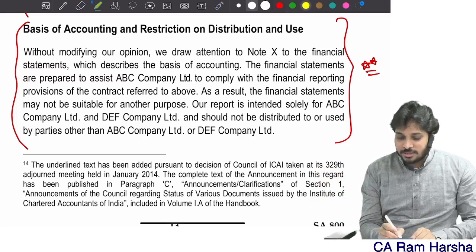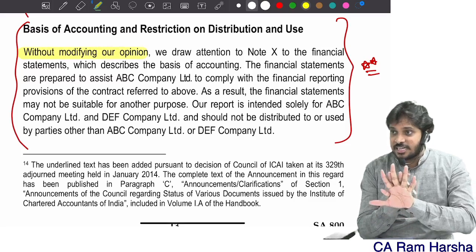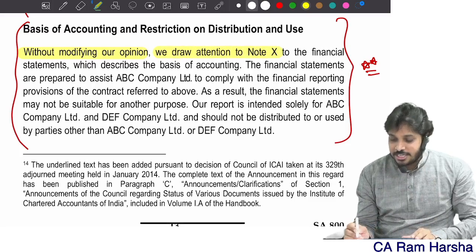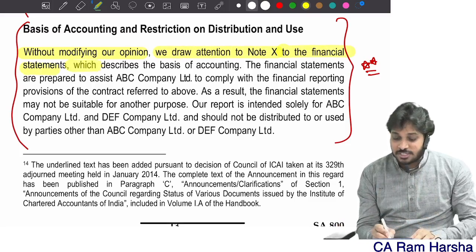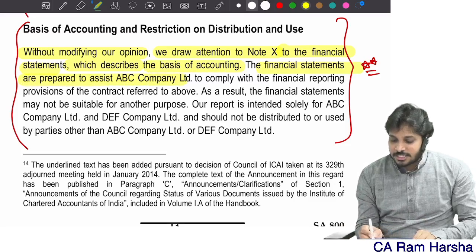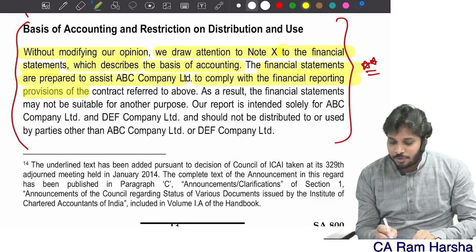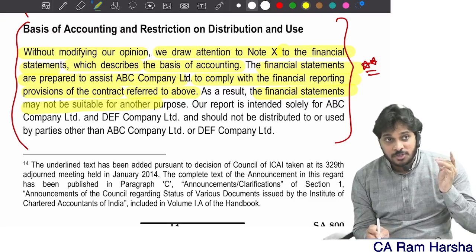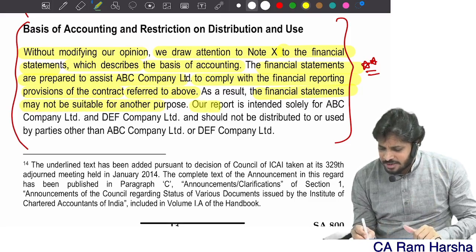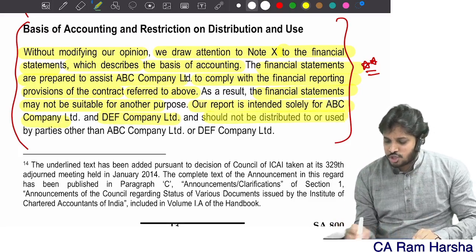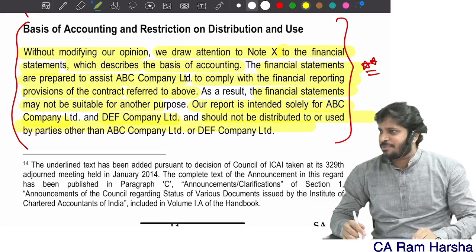Without modifying, you see, the auditor started with the starting. I am not having objection. Look, without modifying, we draw attention to note number in the financial statement which describes the basis of accounting. The financial statements are prepared to assist the company to comply with the provisions of the contract referred above. As a result, the financials may not be suitable for another purpose. Our report is also purely for ABC company and DF company, and should not be distributed or used by other parties.